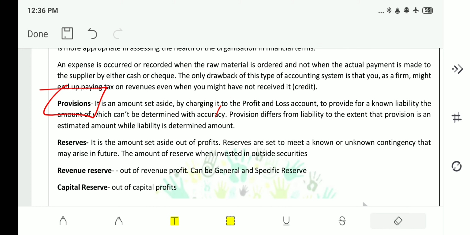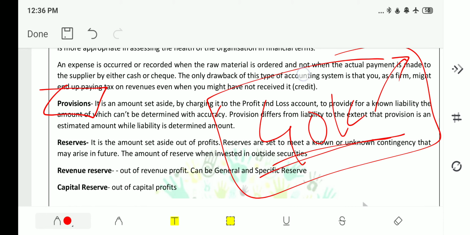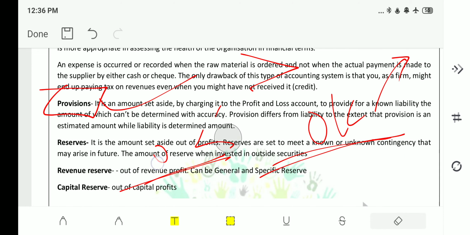At this time, you don't know whether the amount of 40k will increase or will remain stable. So in order to make this liability, you will make a provision, because you don't know the exact amount that needs to be paid, but you know that 40k is the base amount. Above this I need to pay, so therefore it is a provision.